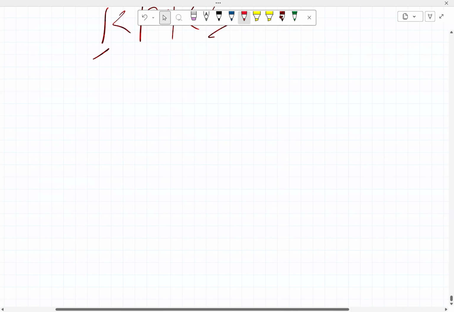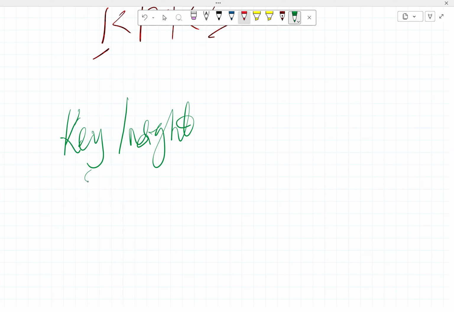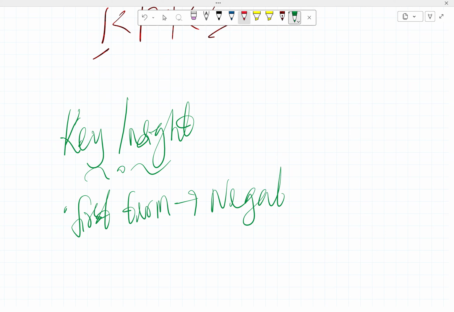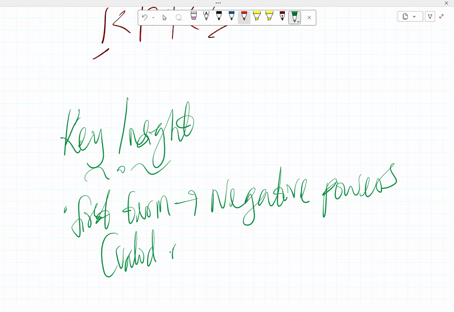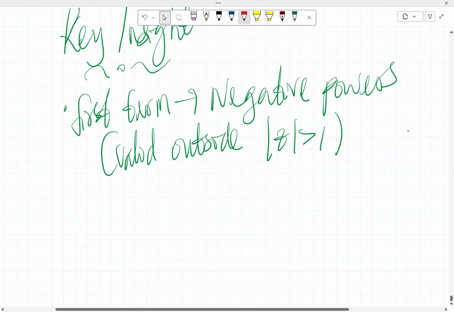So what do we find here? The key insight we find here is that, number one, the first term has negative powers, and it is valid outside, absolute value of z greater than 1. So it has negative powers like that.